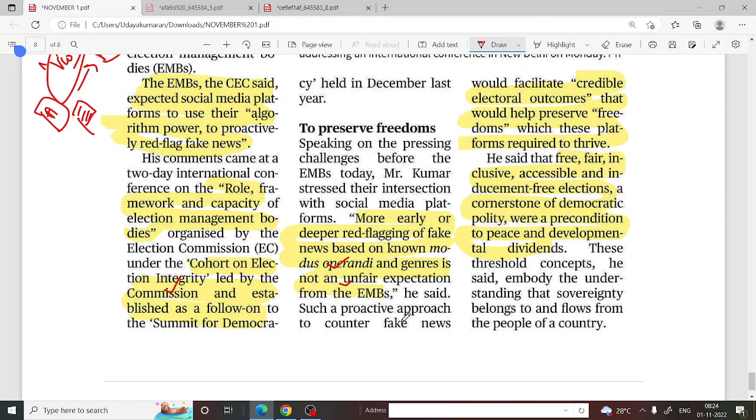He said such a proactive approach to counter fake news would facilitate credible electoral outcomes that help preserve freedoms which platforms require to thrive. He said free, fair, inclusive and accessible elections, a cornerstone of democratic polity, were a precondition to peace and developmental dividends. This is all about today.